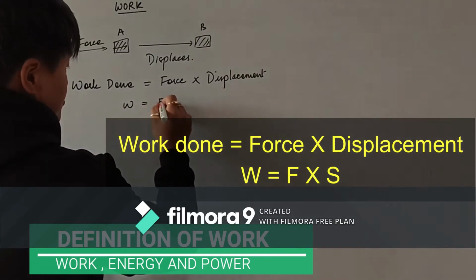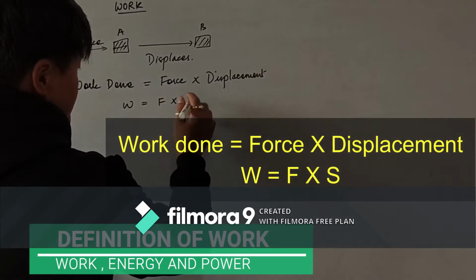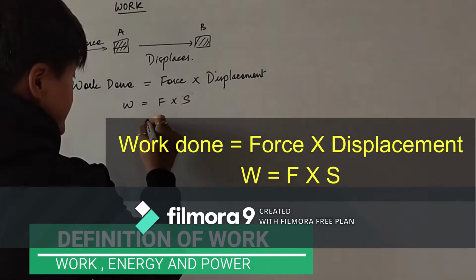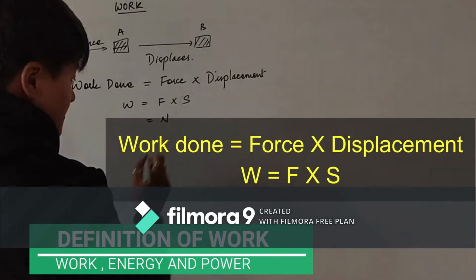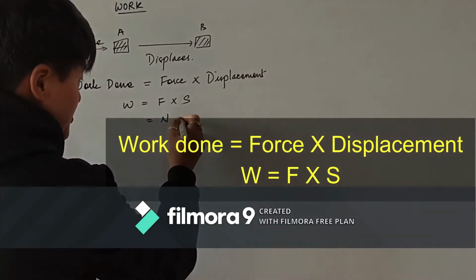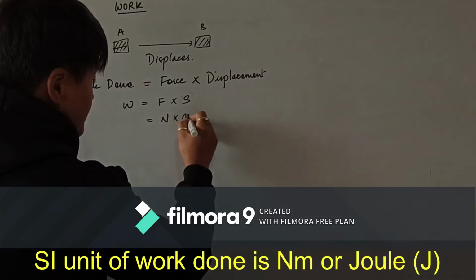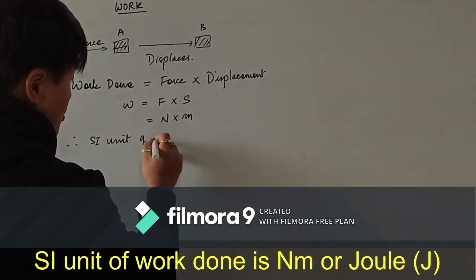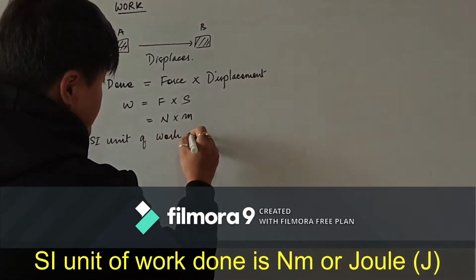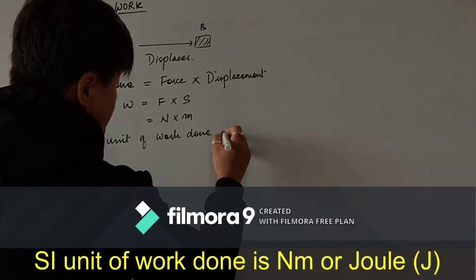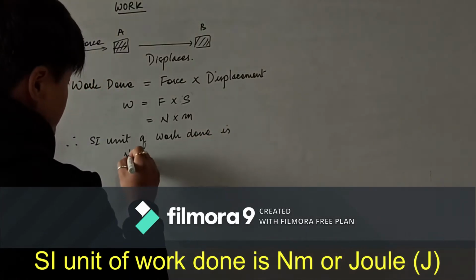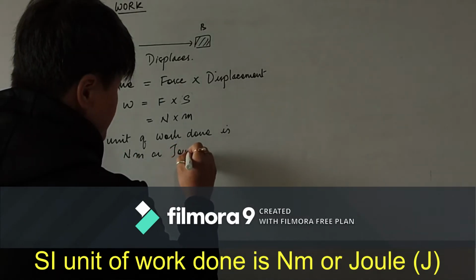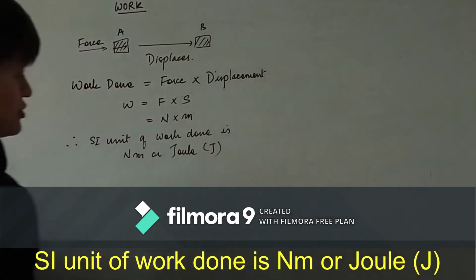Simply, work is equal to force into displacement, where displacement is written as S. The SI unit of force is Newton and the displacement is meter. Therefore the SI unit of work done is Newton meter, or simply we say that Newton meter is Joule, written as J.